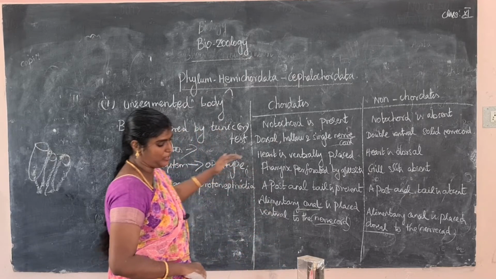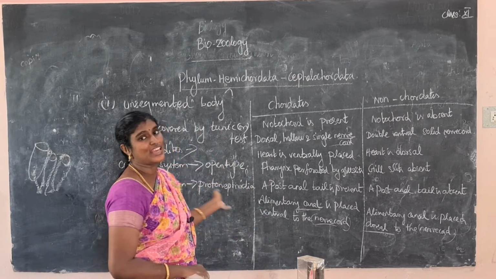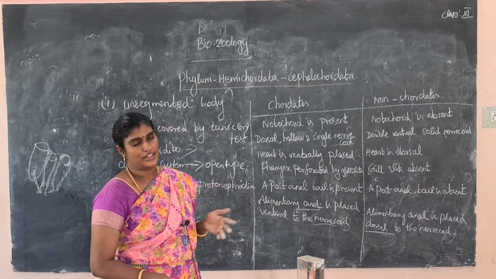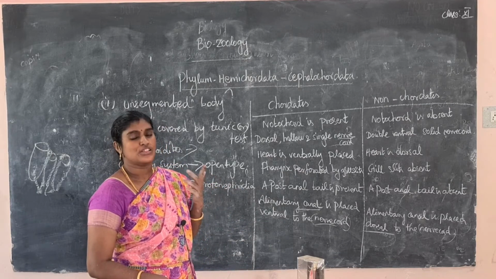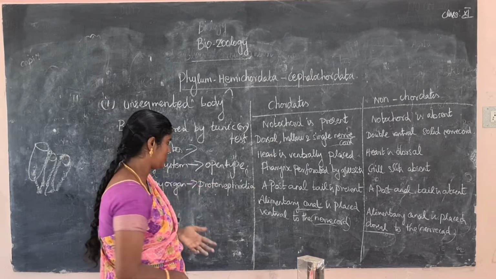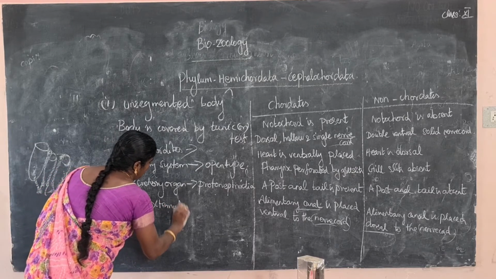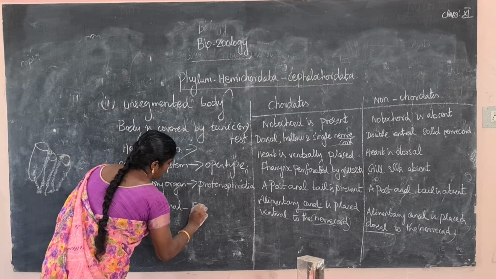Okay, these are the main characters. The development is indirect or direct. The fertilization is external type of fertilization. External fertilization takes place outside the parent body. That is called external type of fertilization.